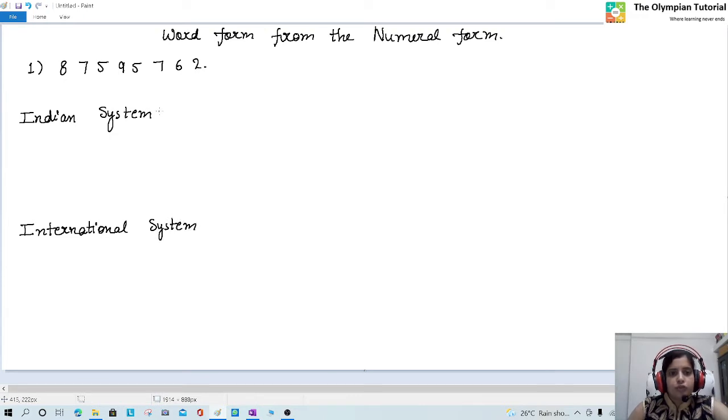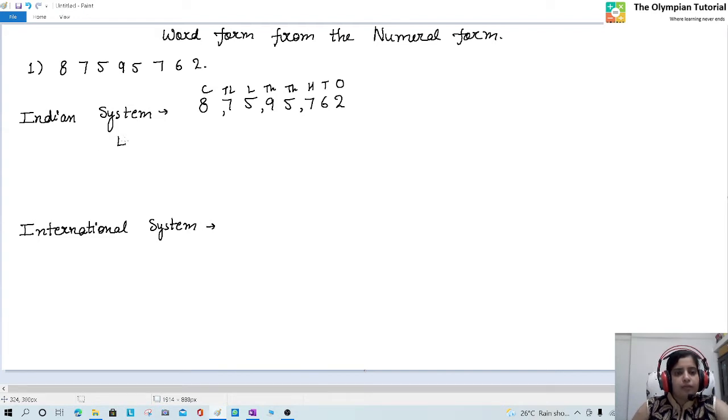So students, in the Indian system, what is the process? We start from the extreme right, leaving 3 digits, and after that 2 digits. It is ones, tens, hundreds, thousands, 10,000s, lakh, 10 lakh, crore.